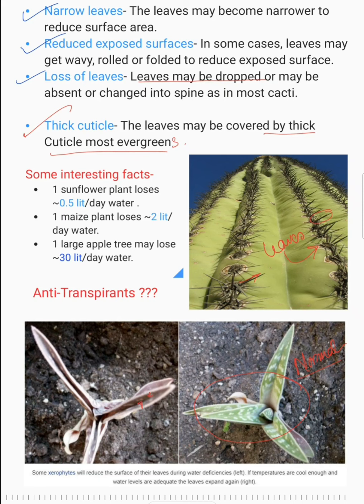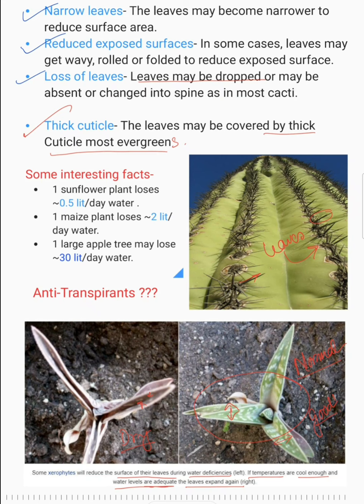Here the leaves are expanded, so much open, and here they have closed. So some xerophytes will reduce the surface of their leaves during water deficiency. Yes, this is a dry season. If temperatures are cool enough and water levels are adequate, the leaves expand again. So this is in the good times, when a good amount of water is there. All right, very interesting.